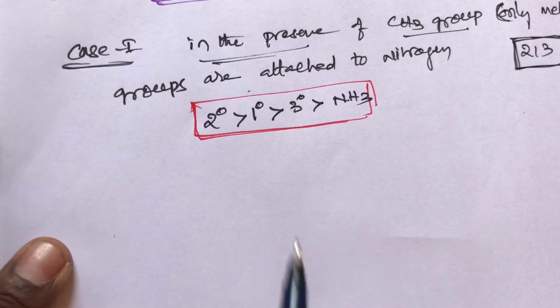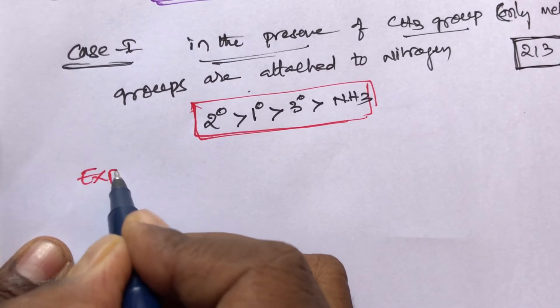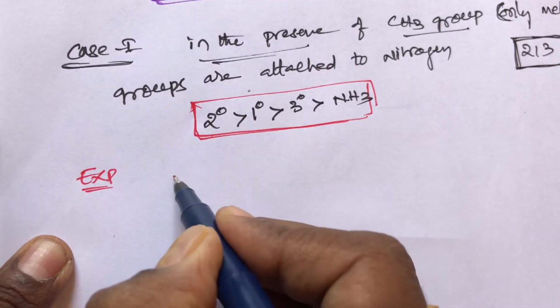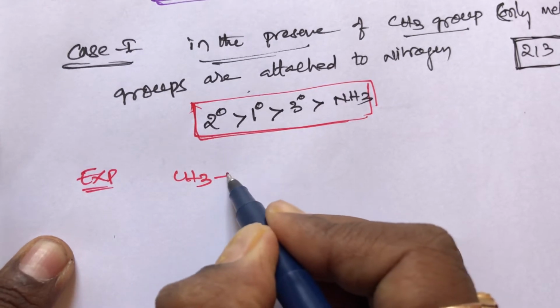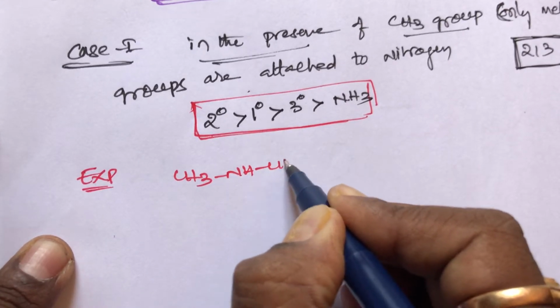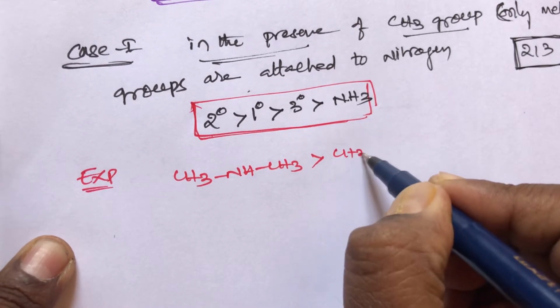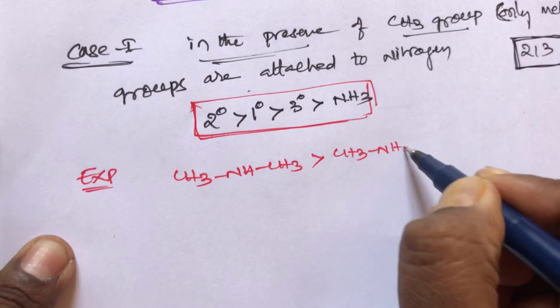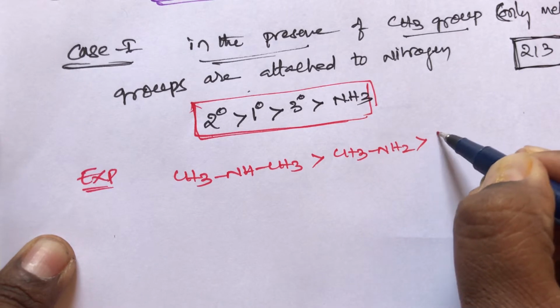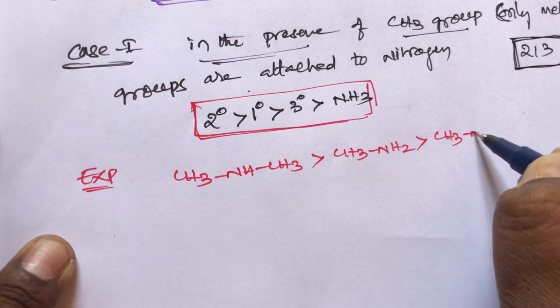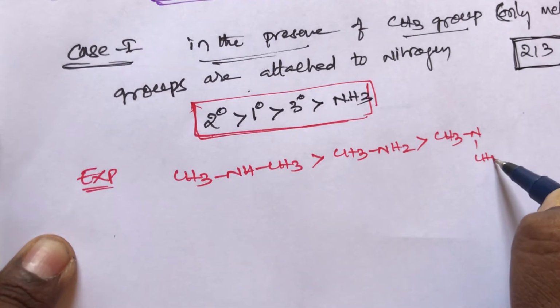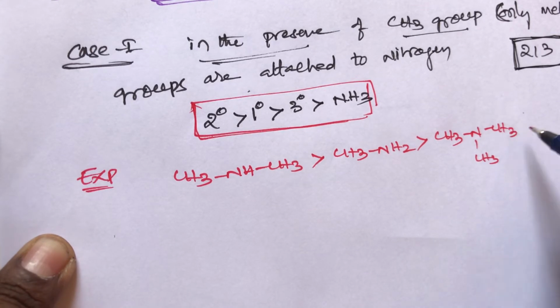I am writing an example here. Secondary amine CH3NHCH3 is greater than primary amine CH3NH2. Primary amine is greater than tertiary amine (CH3)3N. Tertiary amine is greater than ammonia. This is the order, student.